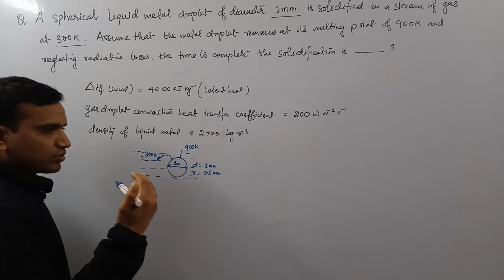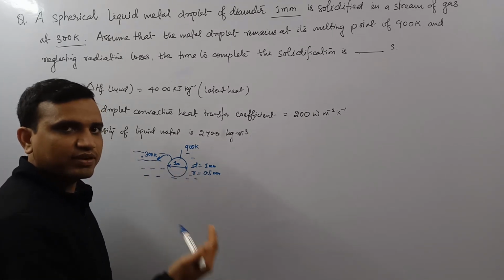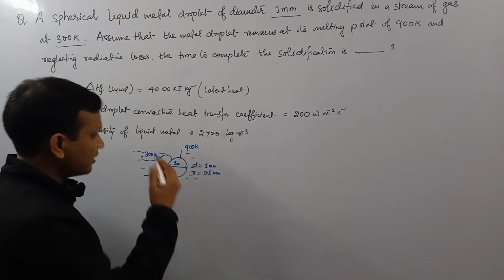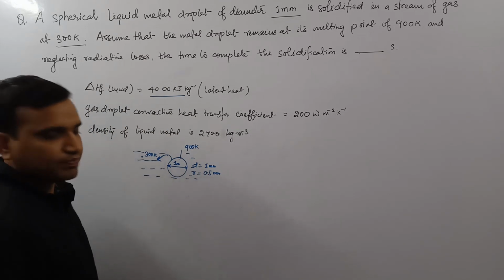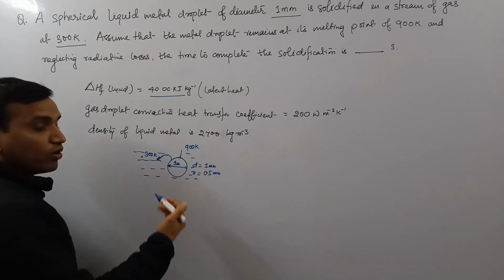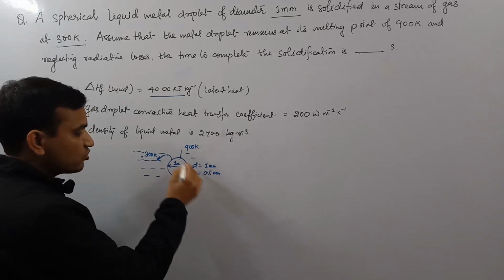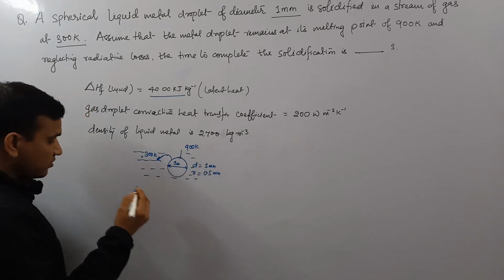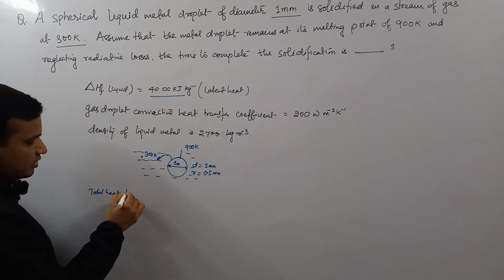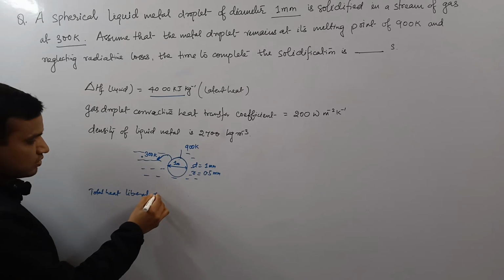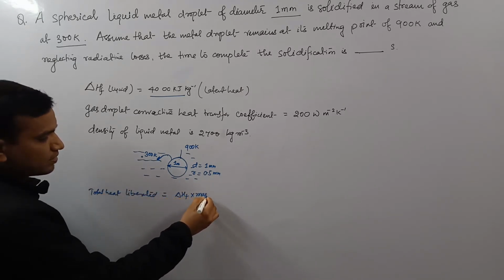So now, when solidification happens, energy will be liberated in the form of latent heat. So latent heat, we know, is 4000 kilojoule per kg. So now what is the amount of solid which is getting solidified? What is the weight of this droplet? So let us find this first, because this total heat liberated will be equal to delta H_f into mass.